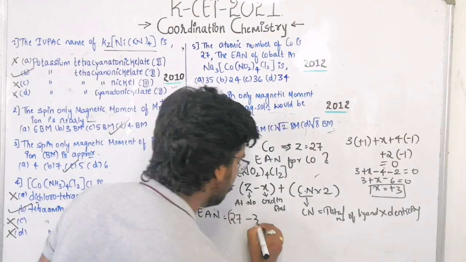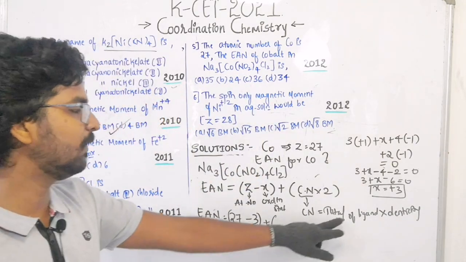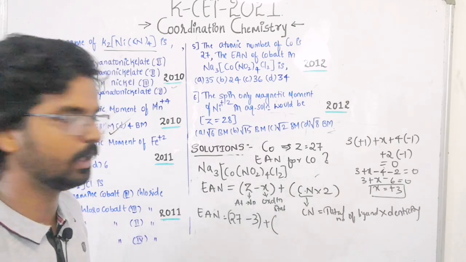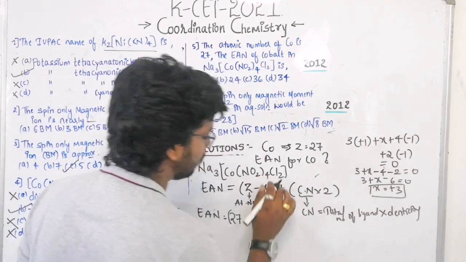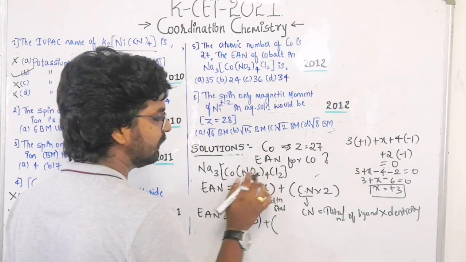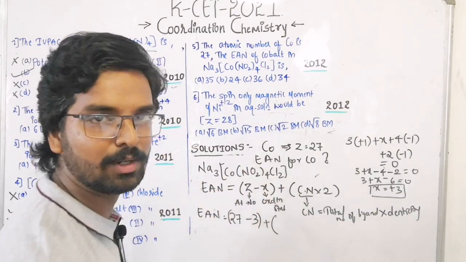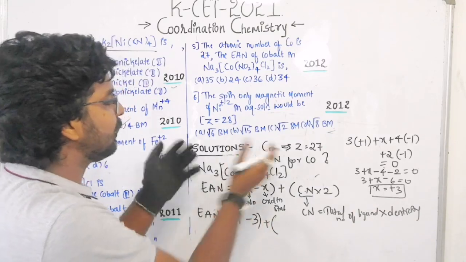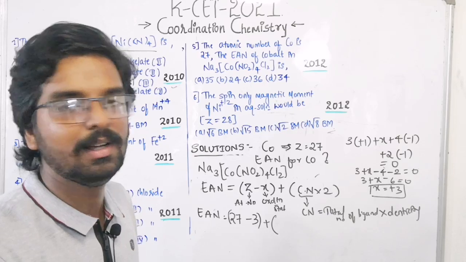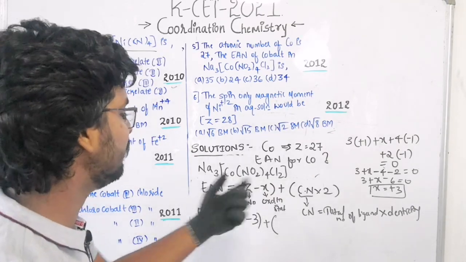So the X value is 3 here, 27 minus 3 plus the total number of ligands. Here the total number of ligands is 4 ligands of nitro and 2 ligands of chloro. See here, chloro here is present in the anionic part, so it is called chlorido. And nitro is called nitrito. So simple. So you must learn IUPAC naming. For example, if they had asked you to name this same complex, that is how you need to apply things here. Not only EAN, if they ask, you need to find out the name also here. Okay, let us try to find out the EAN here.